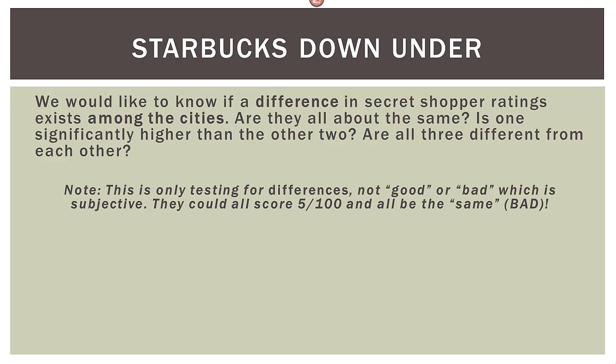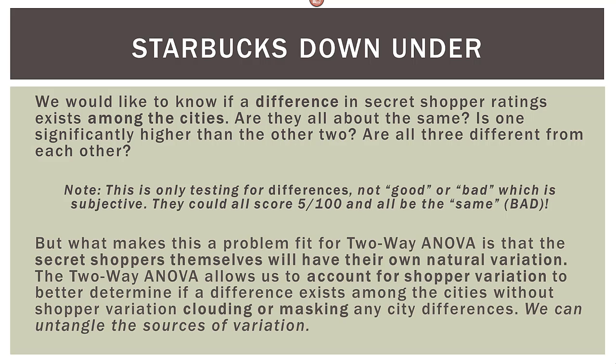It's not testing whether they are good or bad, which is a subjective experience, a subjective rating. They could all score 5 out of 100 on this secret shopper evaluation, and they would all be the same, but they would all be very bad. So we're only looking for differences. We're not saying whether or not they're good or bad, but the data will kind of point out which ones are and which ones aren't when we see it.